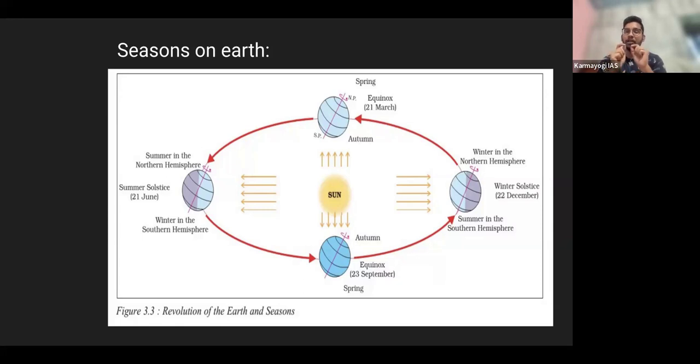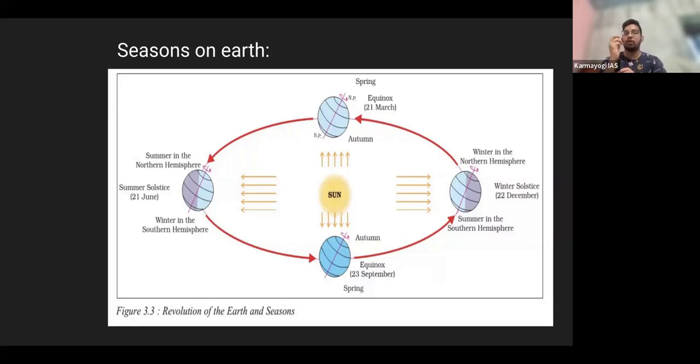So we give the names of these seasons with respect to the seasons experienced by the northern hemisphere. For example, if we call it a summer solstice, it means the northern hemisphere is experiencing the summer solstice. If you are talking about the winter solstice, it means the northern hemisphere is experiencing the winter solstice.